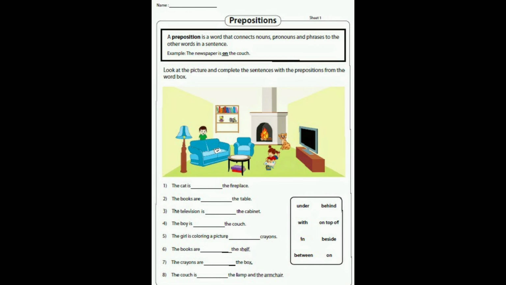The next worksheet for you, you have to complete this worksheet on an A4 sheet. First, observe the given picture carefully, the position of the things shown in this picture, and then use appropriate prepositions and complete this worksheet.